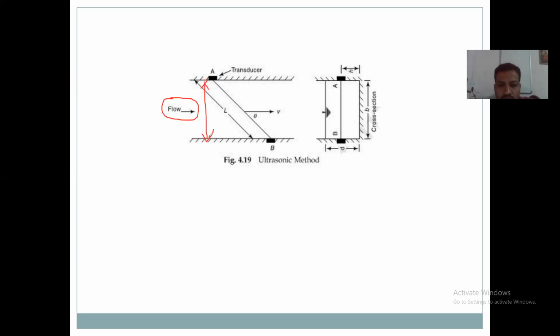The other two are the banks of this river. On the banks of the stream, the transducers A and B are placed. B is the cross section.